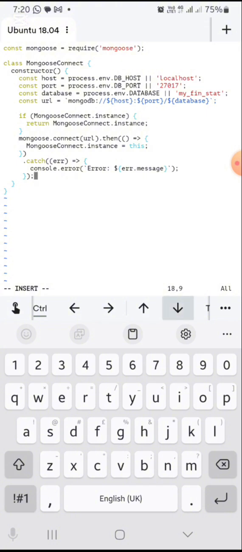Oh no, that is not that. So right after, I can create a new constant, let's say, call it database client. Or database connect.